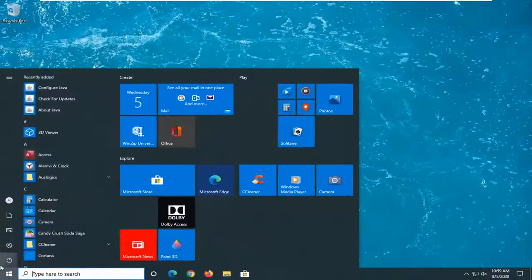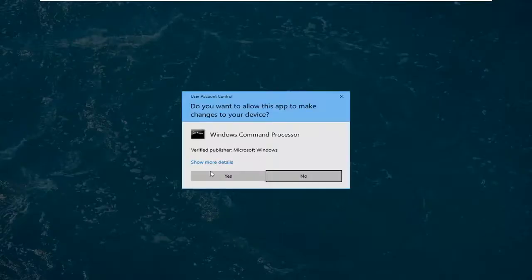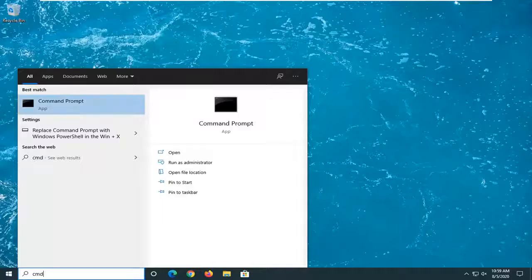Open up the Start menu, type in CMD. Best match should come back with command prompt. Right click on that and select Run as Administrator. If you receive a user account control prompt, select Yes.